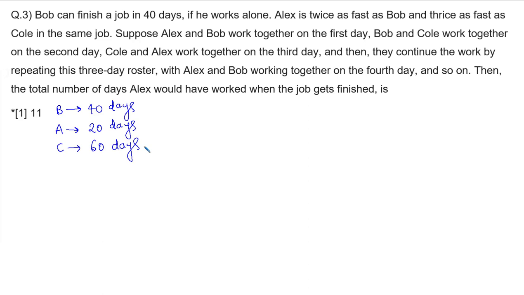Suppose Alex and Bob work together on the first day, then on the second day Bob and Cole are going to work, then on the third day Cole and Alex are going to work, and the cycle will repeat. Then what is the total number of days Alex would have worked to complete the job? Let's have a look at it, everyone.